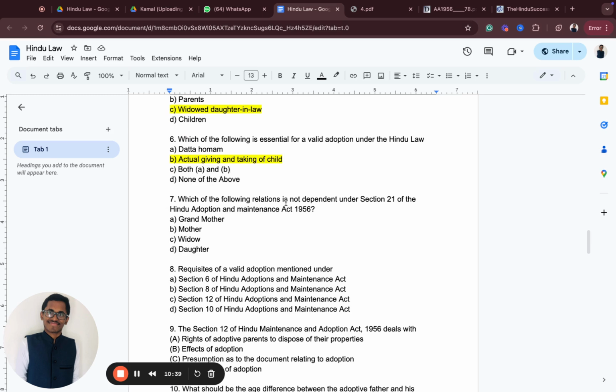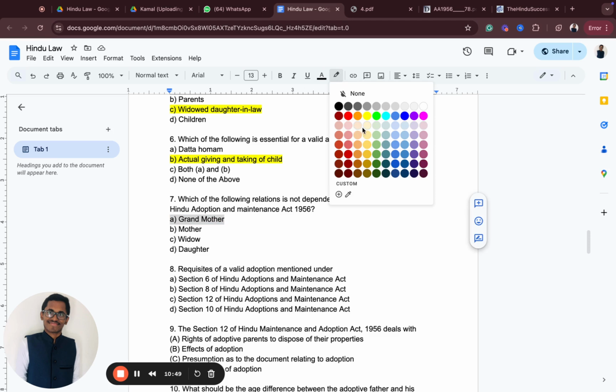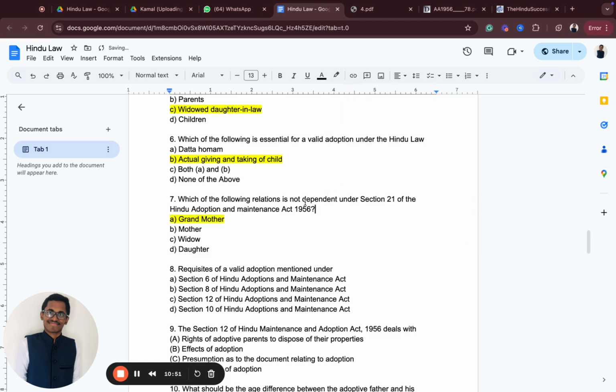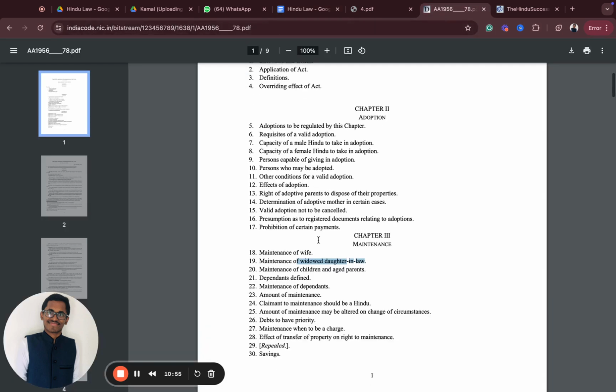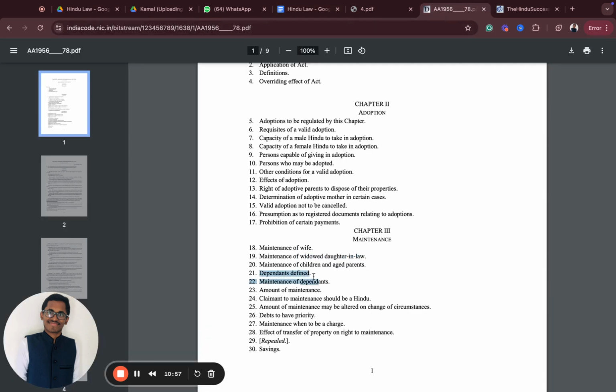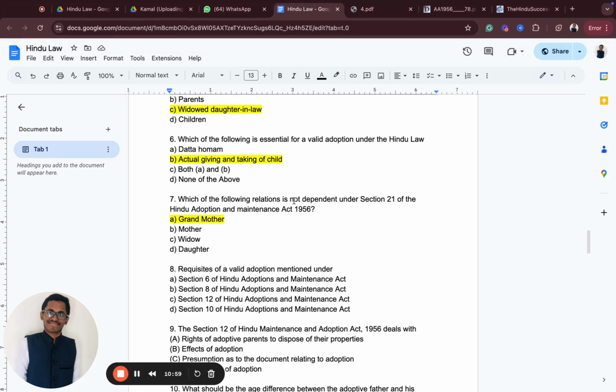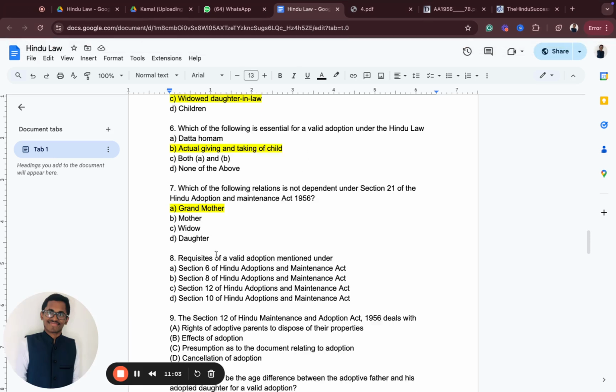Which of the following relations is not a dependent under Section 21 of the Hindu Adoption and Maintenance Act? It is actually the grandmother. Remember this. You can actually learn it by heart also. Nothing much complicated. So grandmother is not a dependent. The dependents are mother, widow, and daughter. Okay.